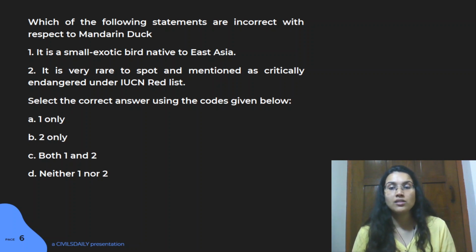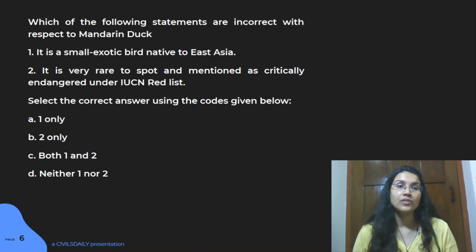The second statement is in fact wrong, because one more thing that you can look into with respect to animals is their ranking in the IUCN list, right? So this particular duck is not critically endangered. In fact, it comes in the category of least concern.